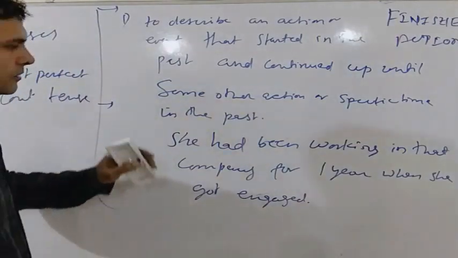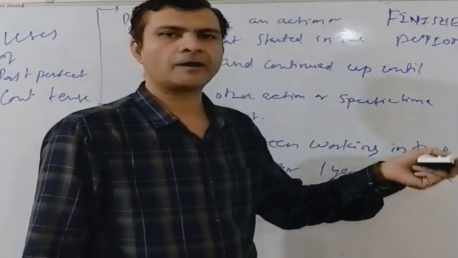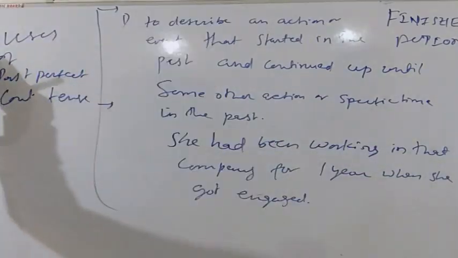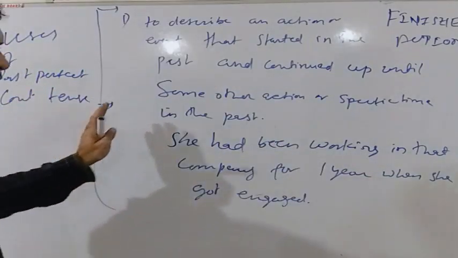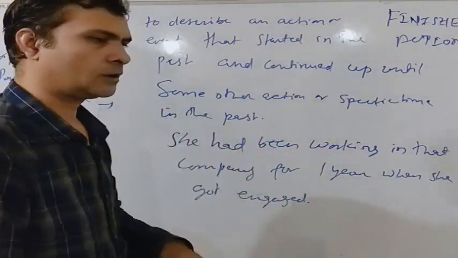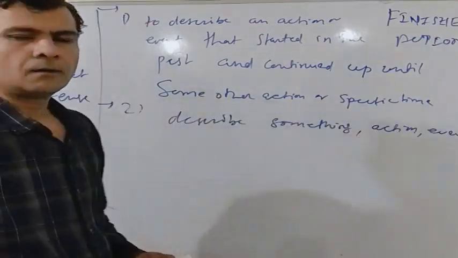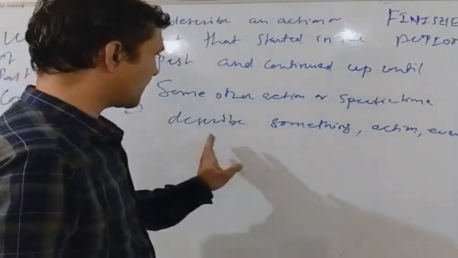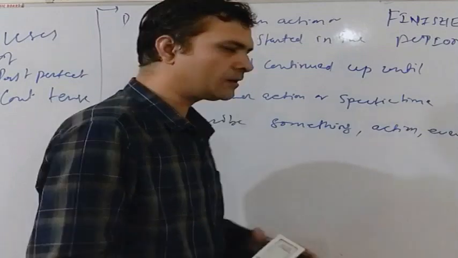That is, she was working in a company and she had been working for 1 year when she got engaged. So we use the past perfect continuous tense to describe or to answer for how long an action was going on in the past.